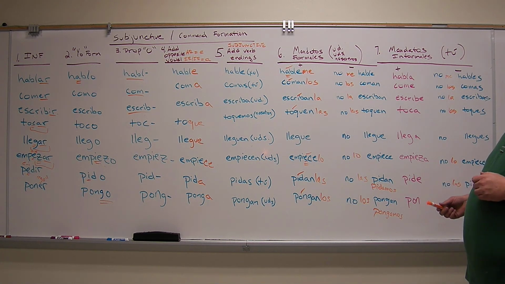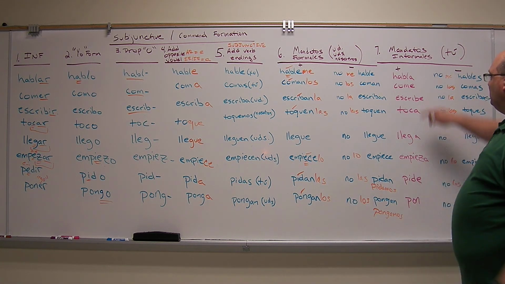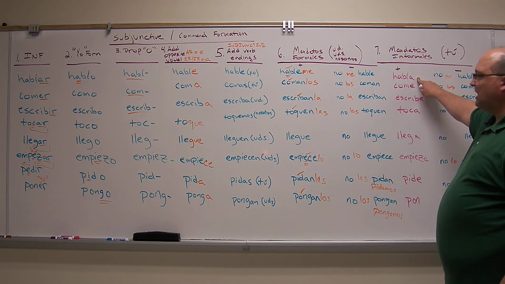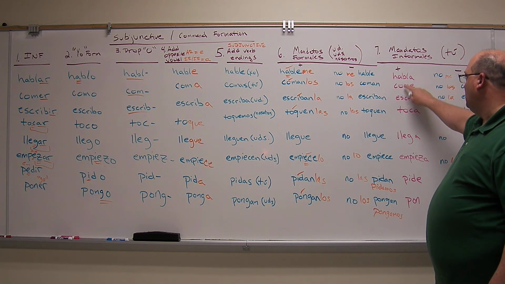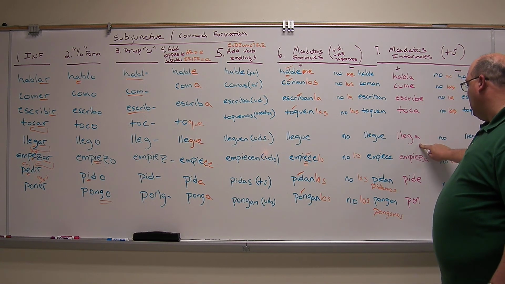He's going to do his own thing. So this is what they're like. Okay? They don't want to participate in the vowel change. They don't even want to act like they're two. They want to act like they're an adult. So guess what? They don't add an S, and they don't participate in the vowel change. They're going to look just like the usted form. Habla, come, escribe, toca, llega, empieza.